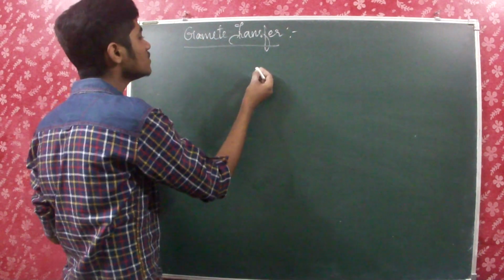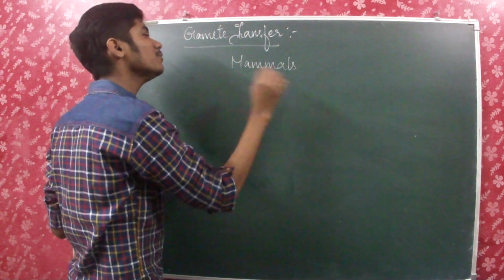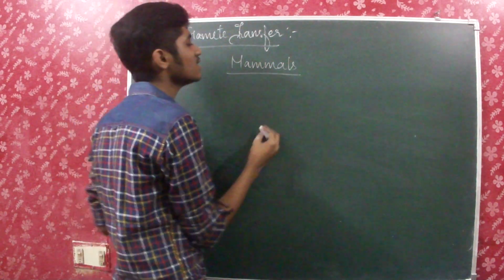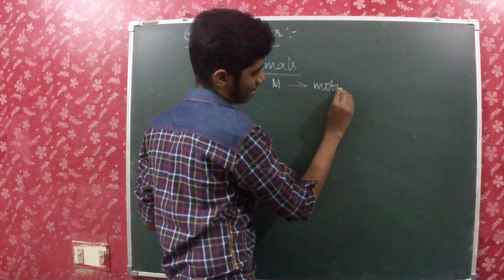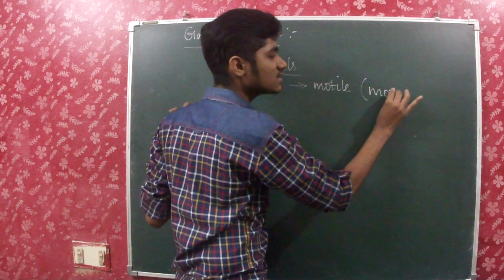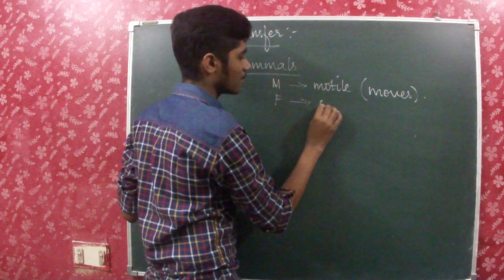I told you that not only most of the mammals, almost every organism, the male gamete is motile, that is it moves, and the female gamete is stationary.